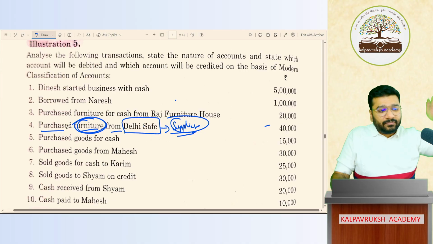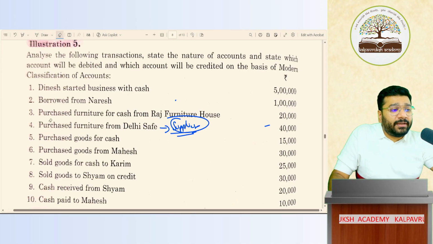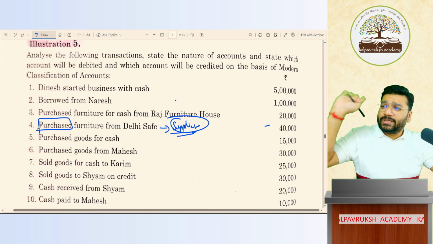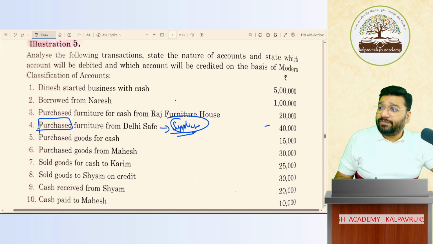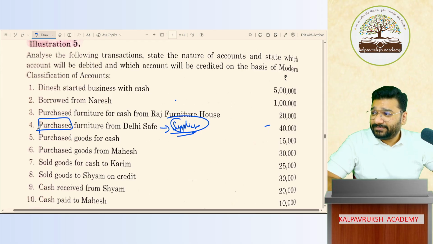Okay. Now, how many accounts will I open here? So one purchase account, sir. Purchase account will open. Only people are saying purchase account. Vidhi is saying, yes, sir, will open. Jaydarshi also says purchase account will open. Pritesh also says open furniture. Karthik also says open furniture. Pavan says, no, sir, purchase.